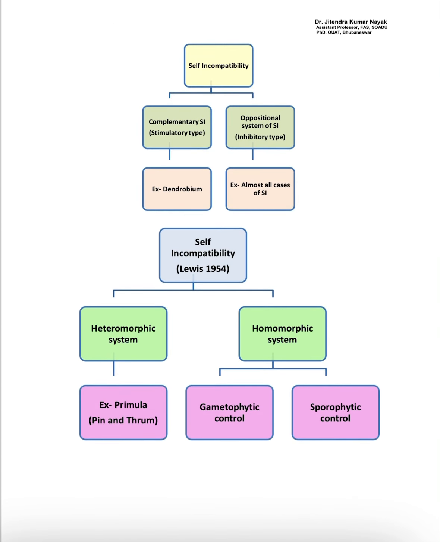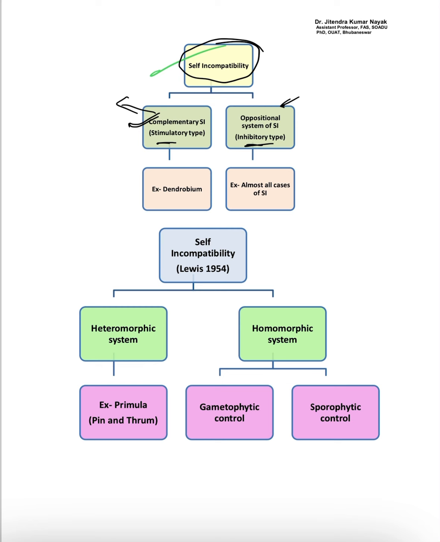Next, self incompatibility is of two types. First one is complementary or stimulatory type, another is oppositional type or inhibitory type. What do you mean by complementary?